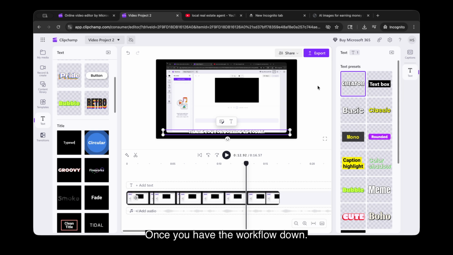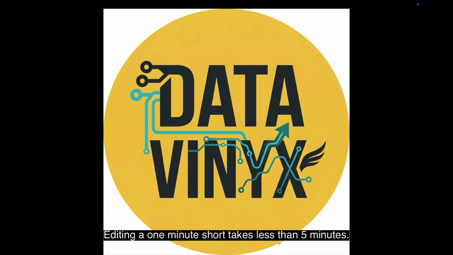Once you have the workflow down, editing a 1-minute short takes less than 5 minutes. You can easily manage 5 clients a day, scaling your income far beyond 500 rupees. This is the easiest service-based business you can start today with zero capital.